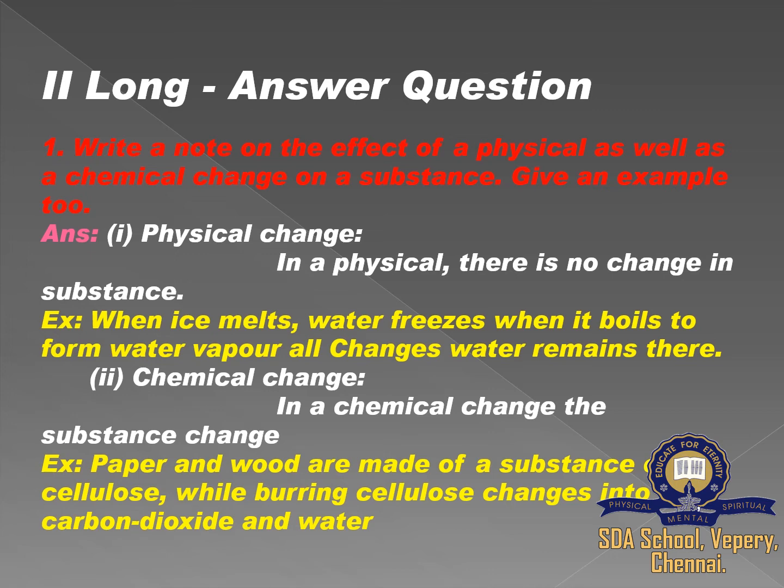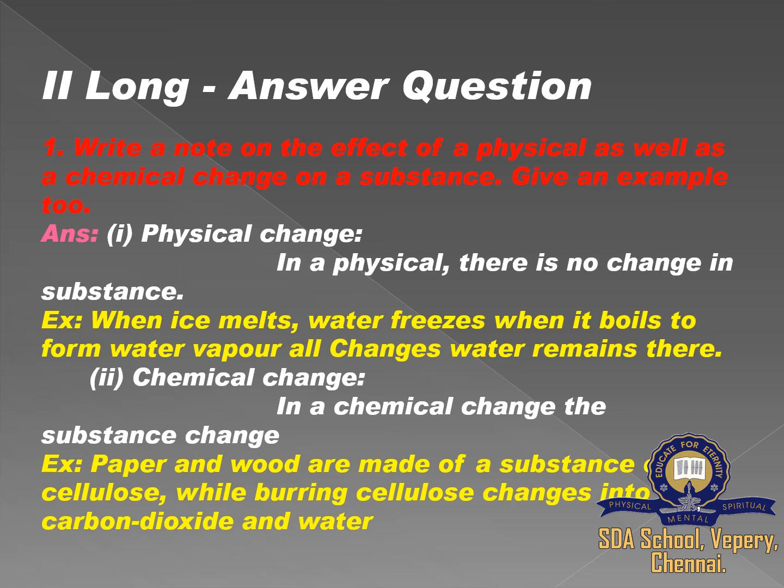Write a note on the effect of physical change as well as a chemical change on a substance with an example. In a physical change, there is no change in substance. For example, when ice melts, water freezes, and when it boils to form water vapor, all the changes happen but water remains the same. So there is no change in substance.